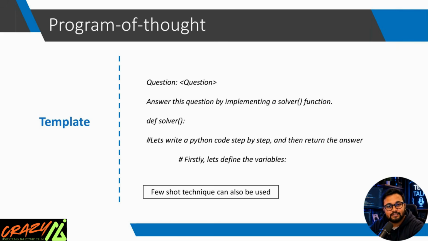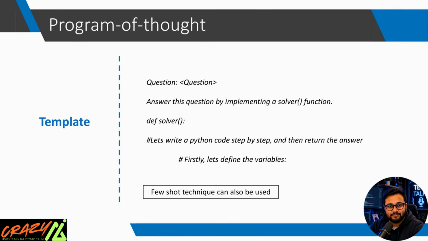Notice that we're not asking for the final answer. We're asking the AI to write a function. Why? Because writing code forces the AI to think systematically instead of making assumptions. Then the template says def solver. This tells the AI, treat this like a real programming problem. From here, the model starts organizing the solution logically. It identifies the inputs, defines variables, applies formulas or algorithms, and prepares the final output.